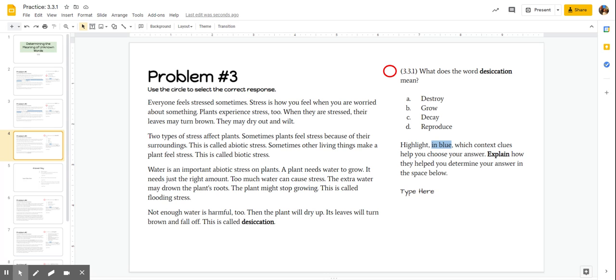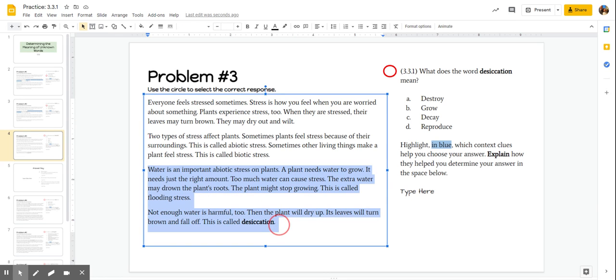And then the last one here, we jump all the way to the bottom. So I'm actually going to read this whole paragraph. Water is an important abiotic stress on plants. A plant needs water to grow. It needs just the right amount. Too much water can cause stress. The extra water may drown the plant's roots. That doesn't sound good. The plant might stop growing. This is called flooding stress.